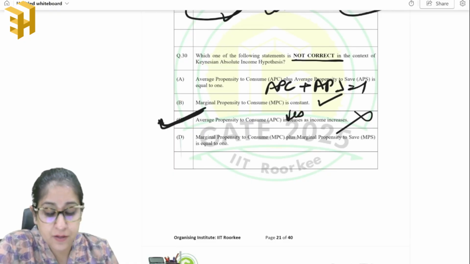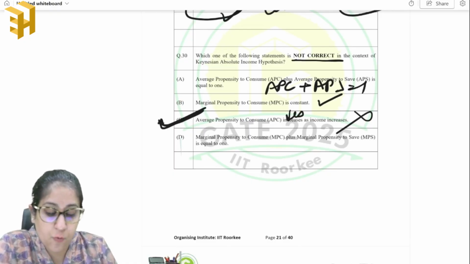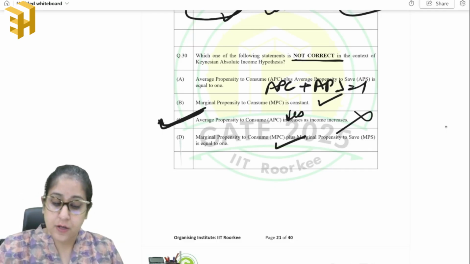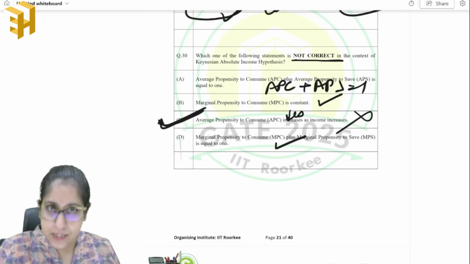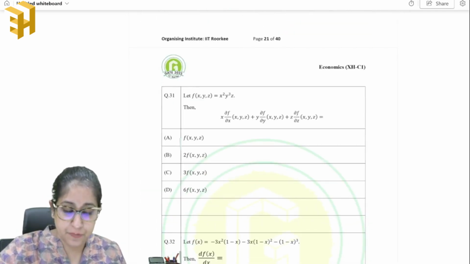Let's read the other one. Marginal propensity to consume plus MPS is equal to 1. This is also an assumption. Okay. So the correct answer is option C. Okay. Moving on to the last question.